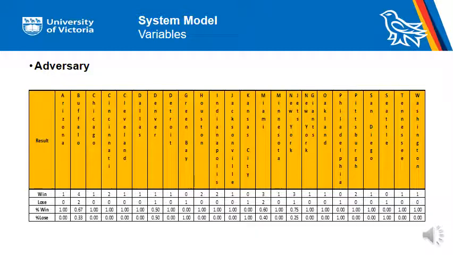Variable adversary. We want to calculate the historical winning records when New England plays with others. The probability of win and lose presented in the table were based on the data from 2014 to 2016. For teams that are not on the table, the probabilities of New England win will be set as 50%.